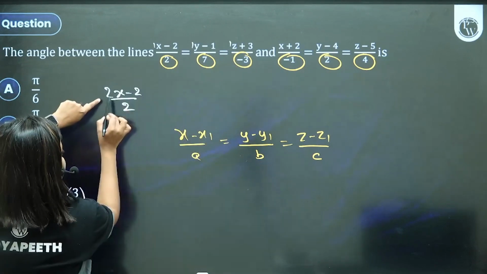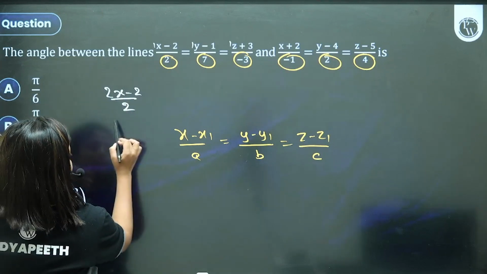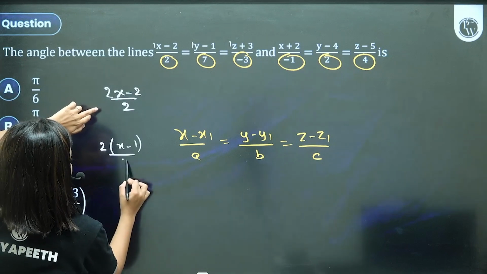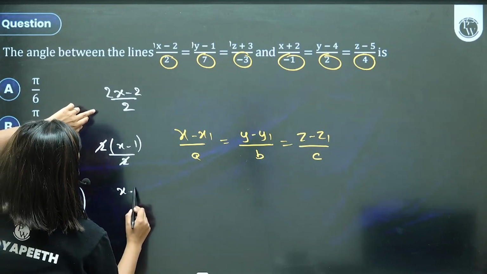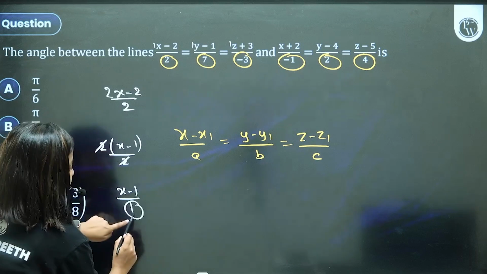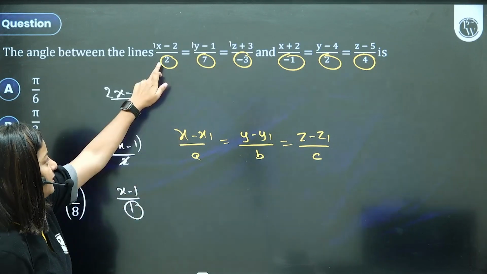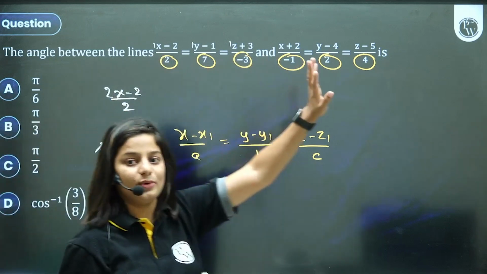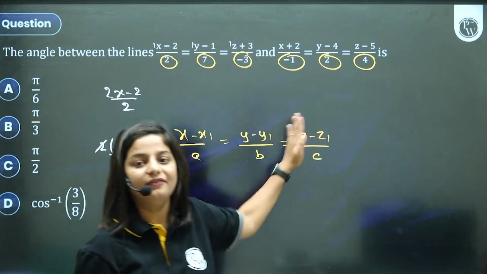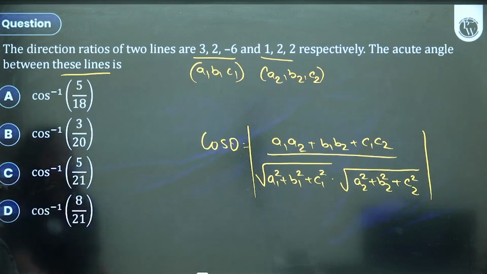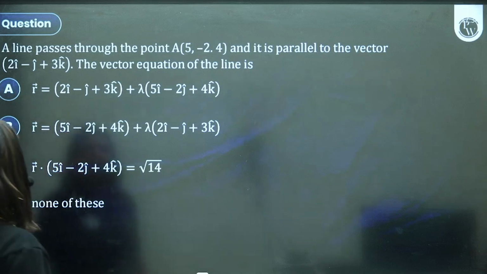So if there is any other factor, you take it common. Meaning I can write this as, taking 2 common, 2 into (x minus 1) by 2. The 2 will be cancelled, so I can write it as (x minus 1) by 1. So 1 becomes my A. Now I can compare. So the coefficient of x, y, z should be 1. Make sure every time you're comparing and getting the answer. The rest is the same, you will just apply the formula.